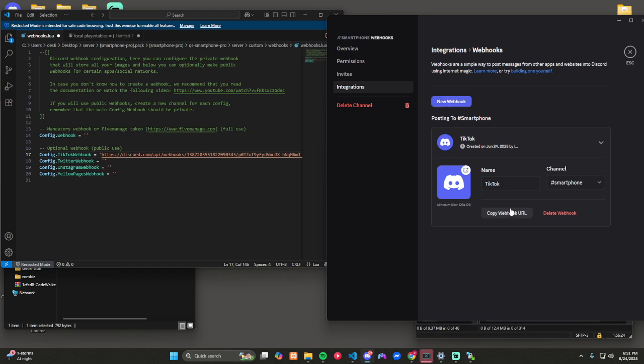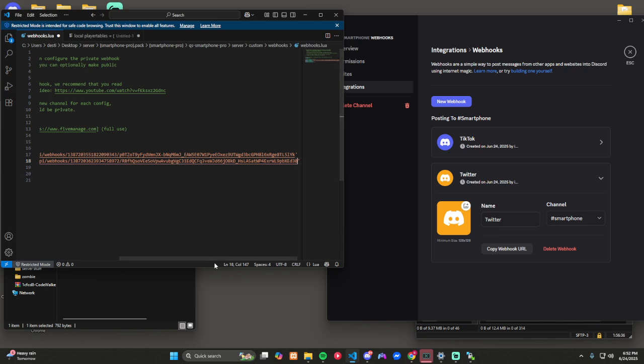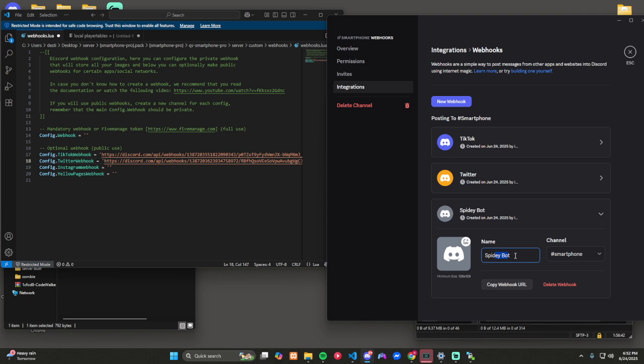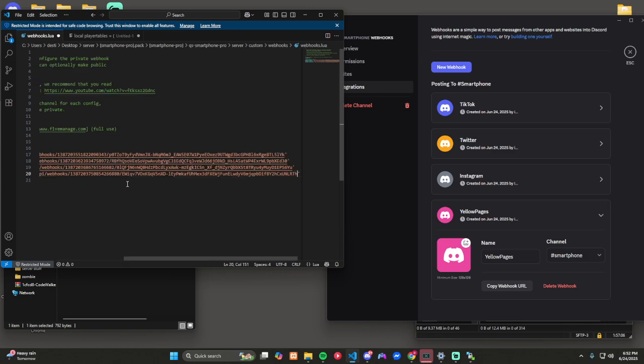Next one is old Twitter. Create webhook. There we go. And we're going to do one for the gram. Copy the webhook. Put it in there. Yellow pages. Copy, save. Put it in there. Okay.